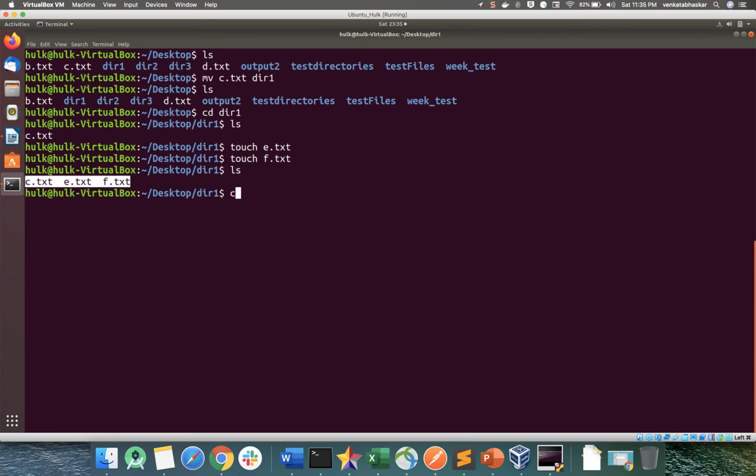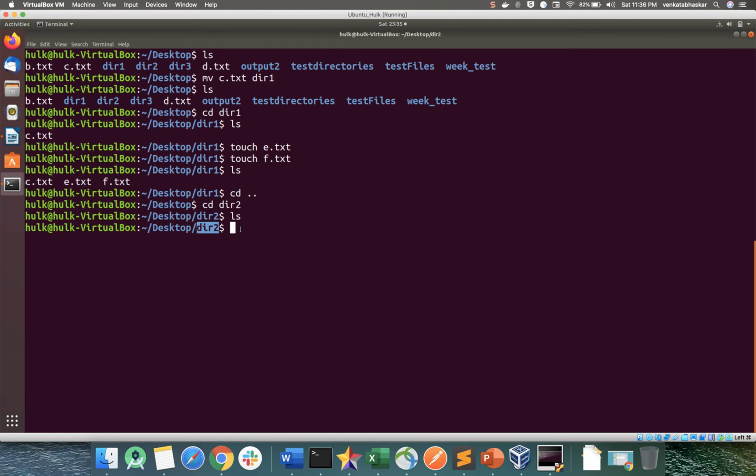Now go to directory 2. If you see here, in directory 2 there are no files. Now what I want to do is move all these files into directory 2. How can I do that? Now you know very well, same syntax, mv dir.